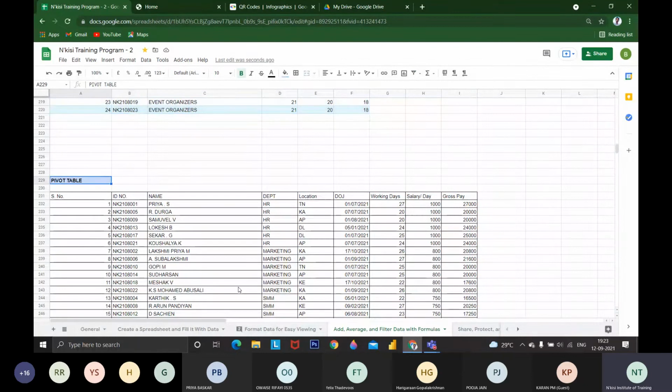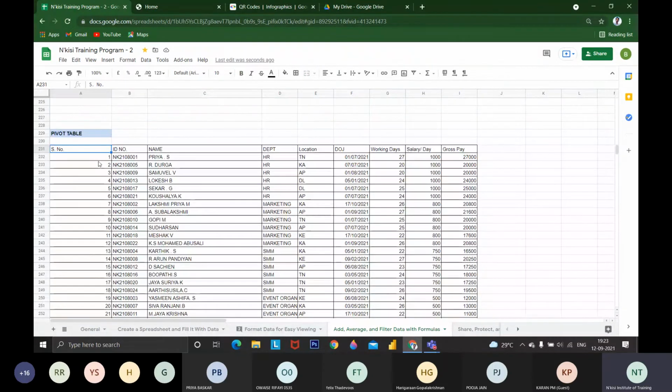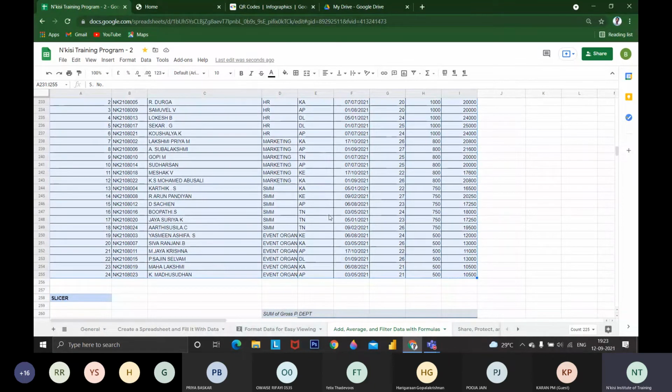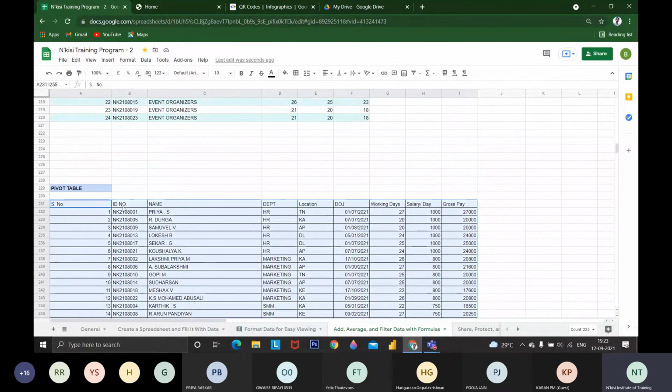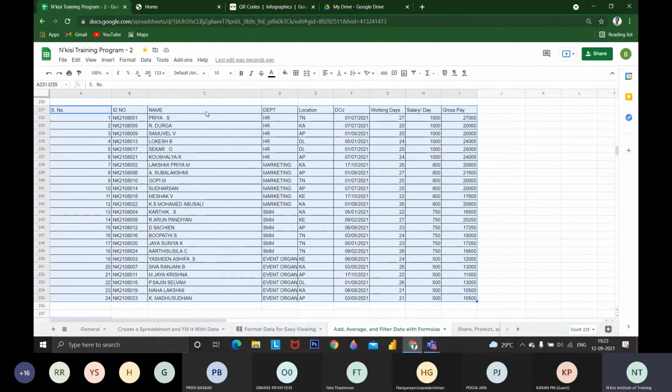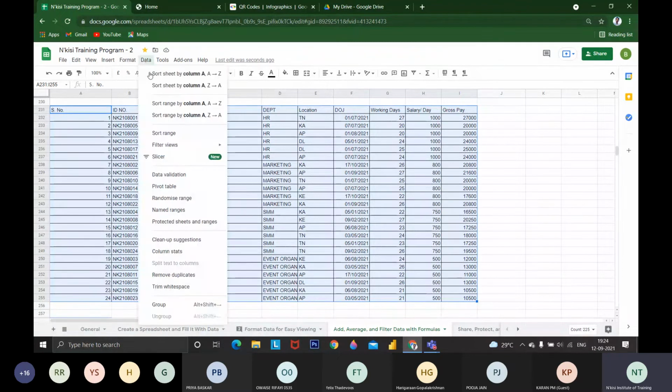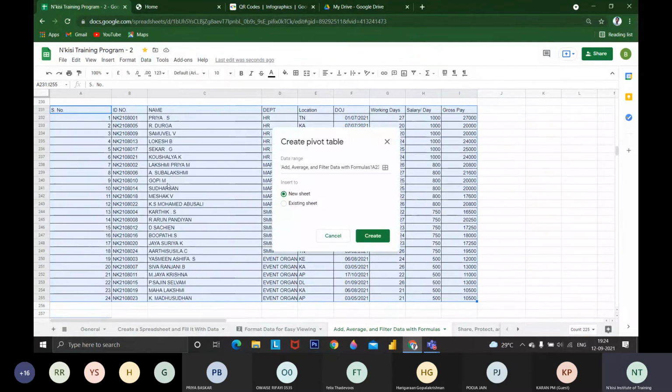And going to pivot table. Pivot table is a vast topic. It will consolidate all the data. If I'm using the previous data, this is the data I have, and I want to get a summary of the entire data. I'm just selecting the data. This contains all the people's data: department, date of joining, working days, salary, and gross pay. I'm going to Data and Pivot Table.